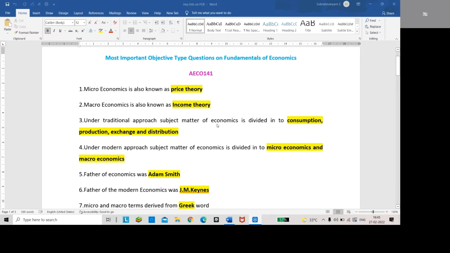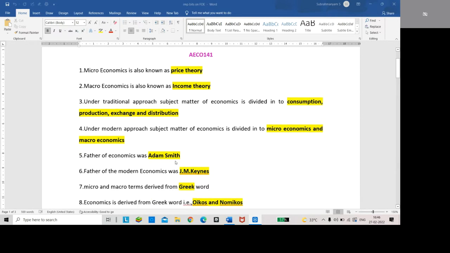Under the traditional approach, the subject matter of economics is divided into consumption, production, exchange and distribution. And under the modern approach, the subject matter of economics is divided into two parts: microeconomics and macroeconomics.